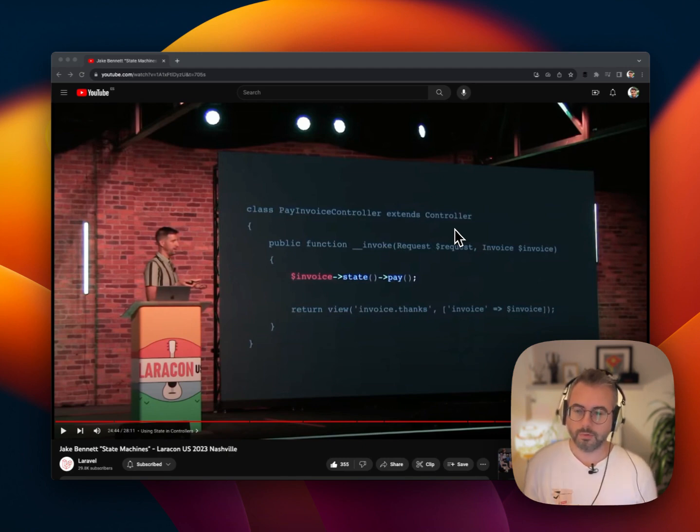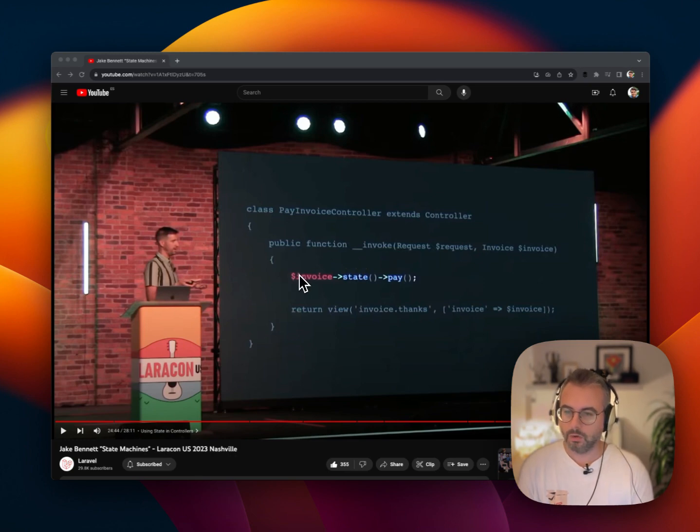And I think it's really important to just hone in on a couple of the points that Jake makes as to why this is so powerful. First of all, you can see this controller that he's got on his screen. And it's very, very simple. To give you some context, this pay invoice controller is just a single invocable, single method controller.